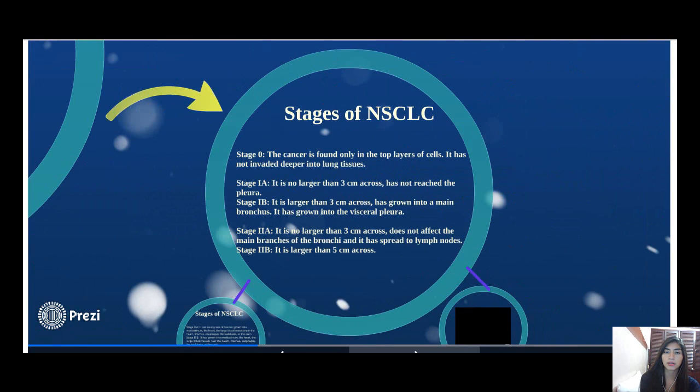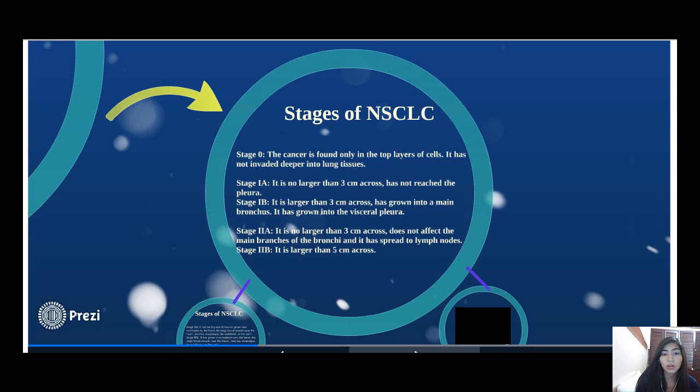Stages of NSCLC. Stage 0. The cancer is found only in the top layers of cells. It has not invaded deeper into lung tissues. Stage 1A. It is no longer than 3 cm across. Has not reached the pleura. Stage 1B. It is larger than 3 cm across and has grown into the main bronchus. It has grown into the visceral pleura.